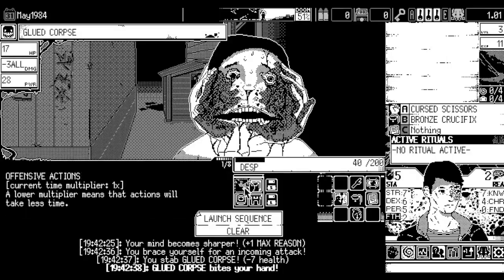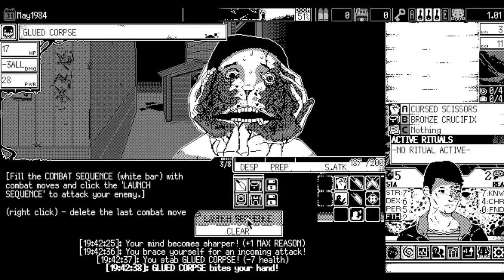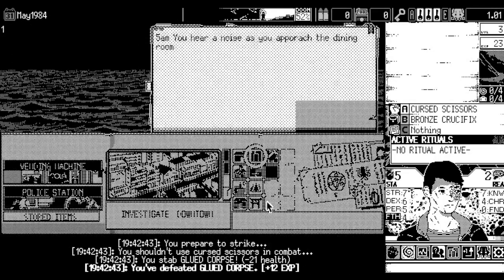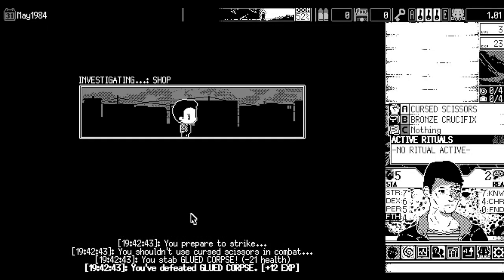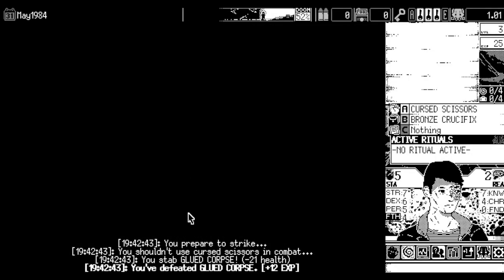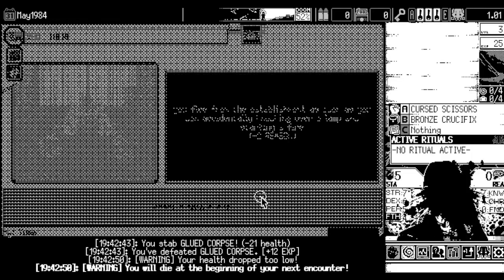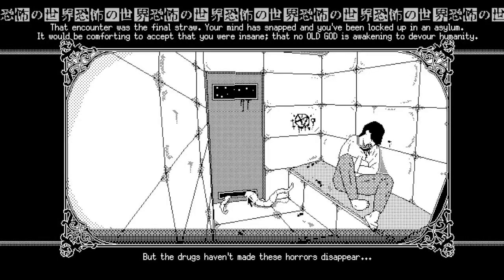RNG is already bad enough this run, although there were some things I could have done differently, primarily not taking scissors first and just going for another, a regular weapon. Probably would have benefited me a lot more. We have to run, by the way. Oh, that's right, because it's in the middle of the event. Not that I had a choice. So for those who don't know, that boss is 40 HP.